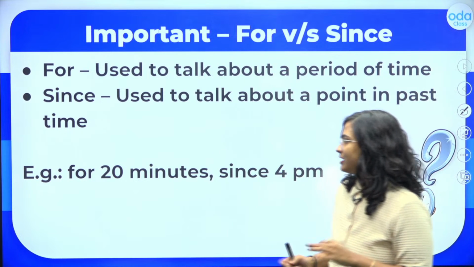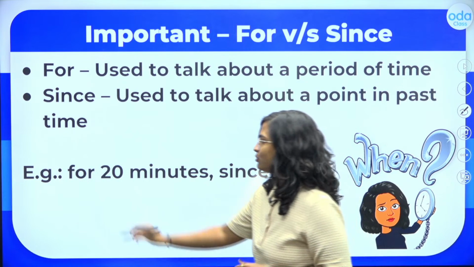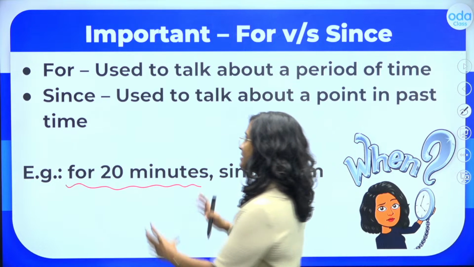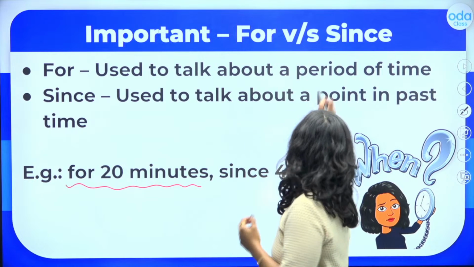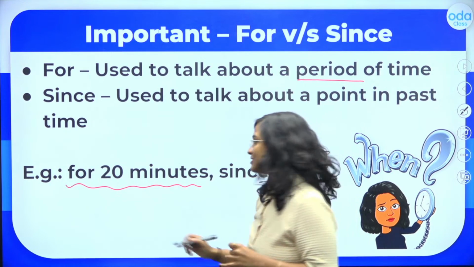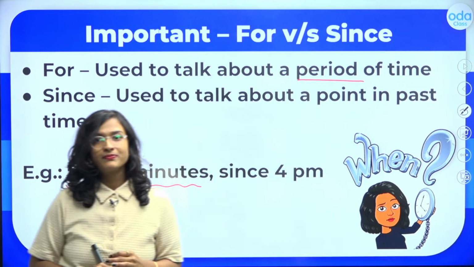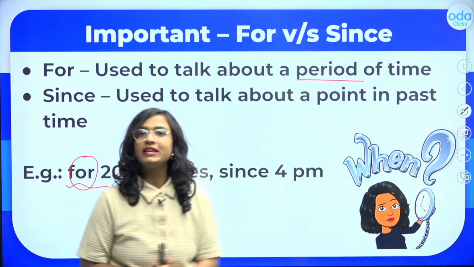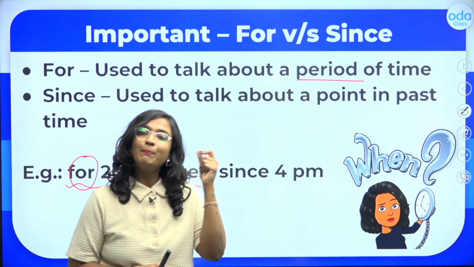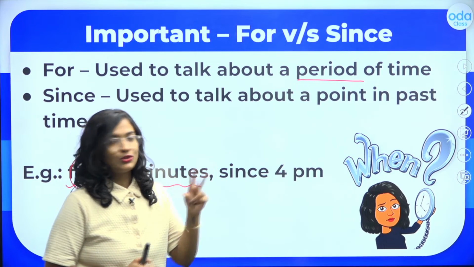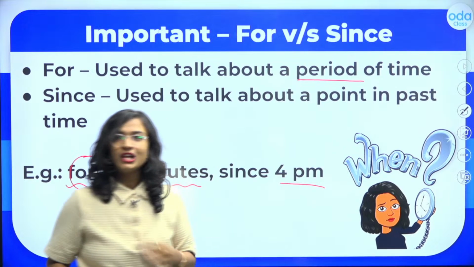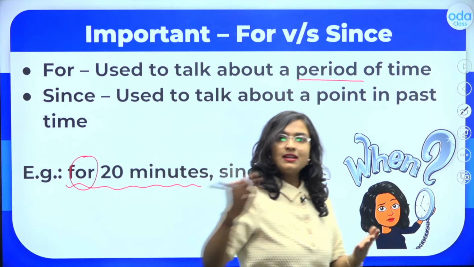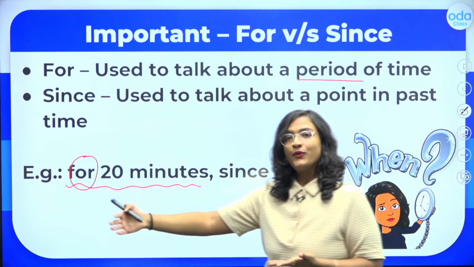So for example, I have been waiting for you for 20 minutes. 20 minutes is a duration of time. It is an amount of time or it is a period of time. That is why here I will use for. On the other hand students, I have been waiting for you since 4 p.m. Students, 4 p.m. is a particular point in time, right? So if I am talking about 4 p.m., I will use since. I have been waiting for you for 20 minutes. I have been waiting for you since 4 p.m.